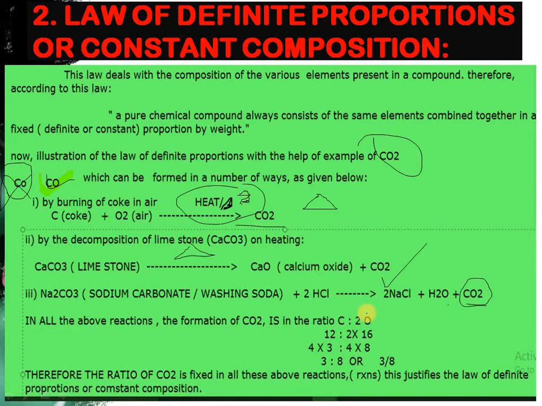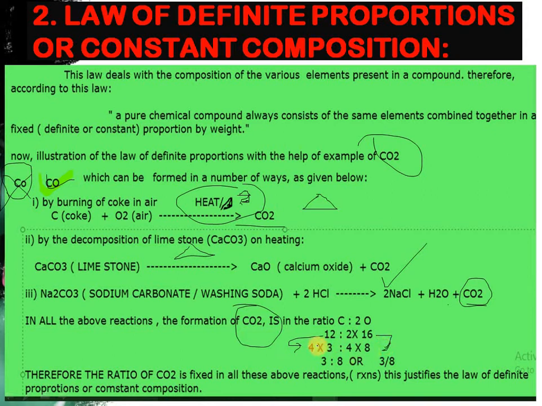So in all these three examples the formation of carbon dioxide is there and the ratio remains the same. As you see, there is one carbon and two oxygen. The mass of carbon is 12, the mass of one oxygen is 16, and as there are 2, we multiply by 2 and get 32. To simplify, we write 12 as 4 into 3, and the same with 32, which is 4 into 8.